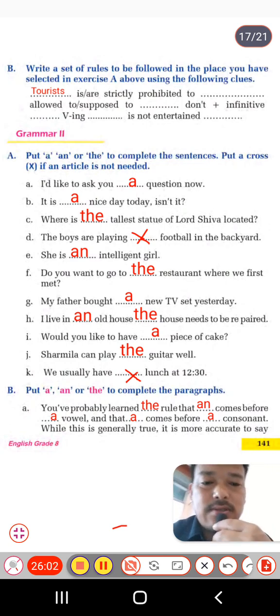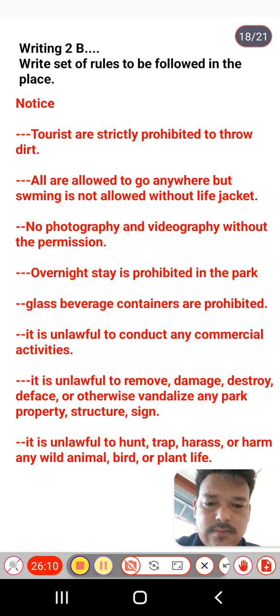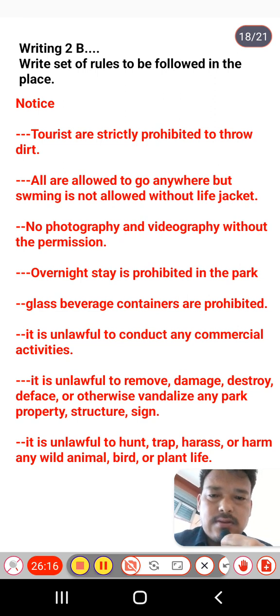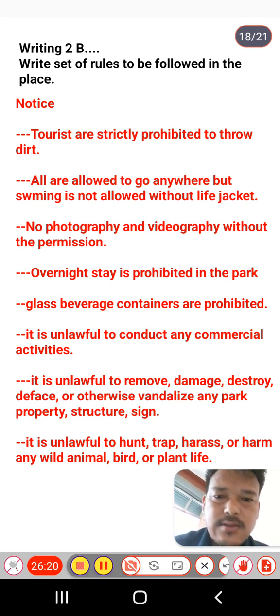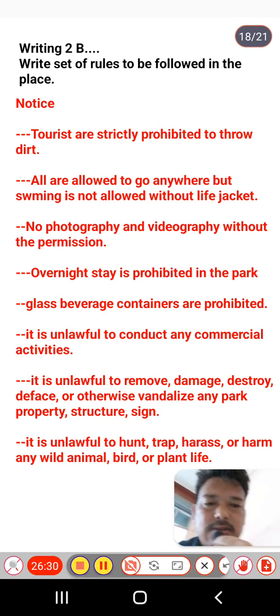Now I have written some set of rules. You can write from there, students. Have a quick look. So these are some set of rules, students, I have written here, like a notice: the tourists are strictly prohibited to throw dirt, and all are allowed to go anywhere, but swimming is not allowed without a life jacket.